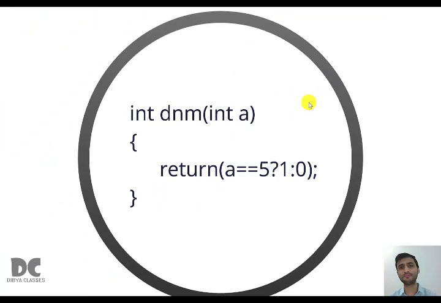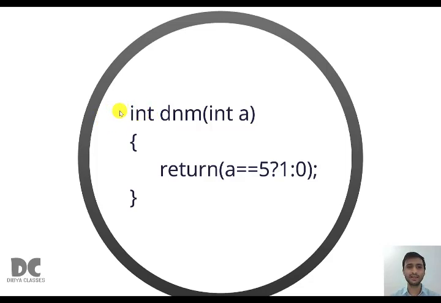In this example, we have written int dnm, int A. Don't look at the written part, you will not get this. Just see this part; it is nothing but a ternary operator. What is written I will tell you later. So just see this part. Int is what? It is a return type.